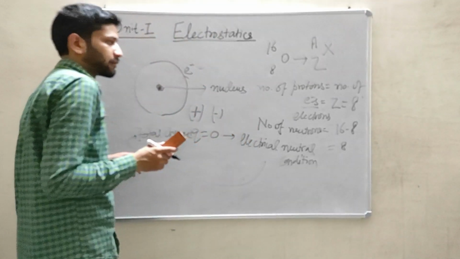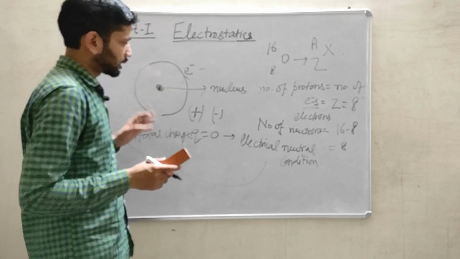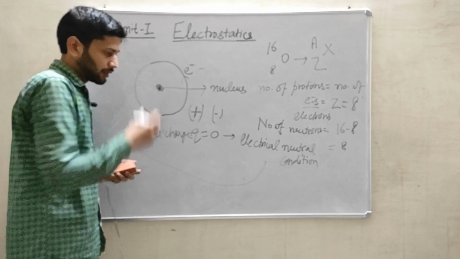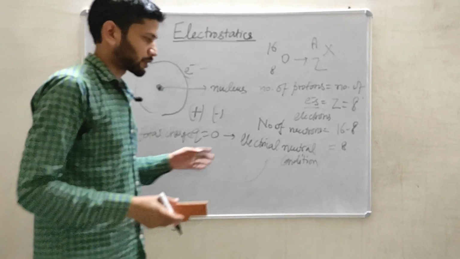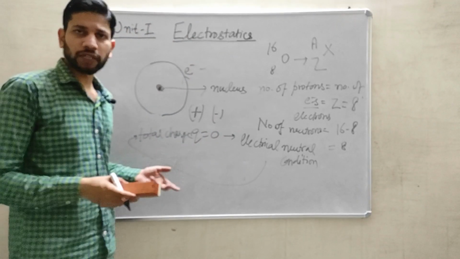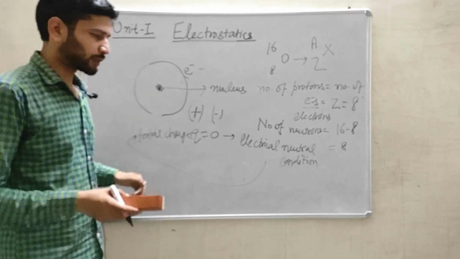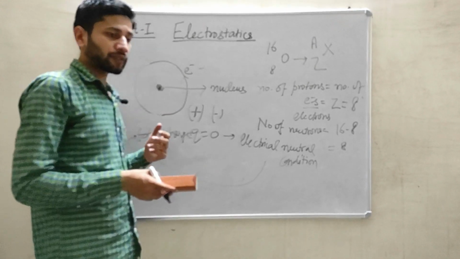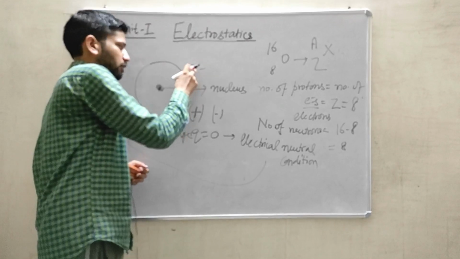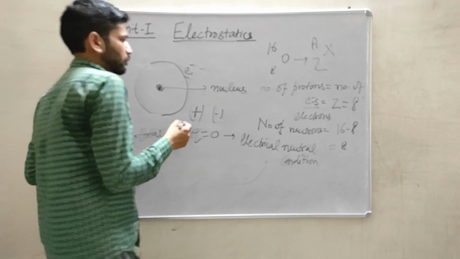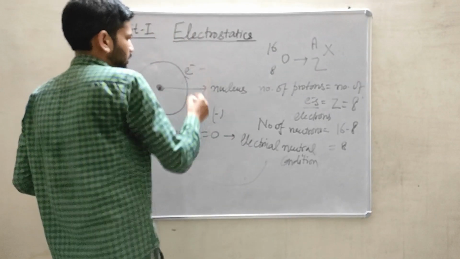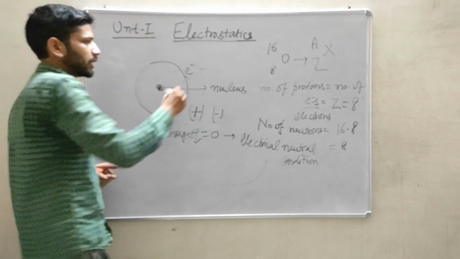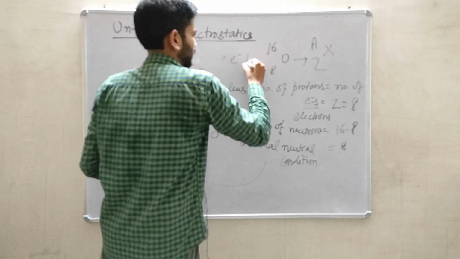If I give some energy to this atom somehow, maybe if I heat a particular board, because in any material a lot of atoms are present. If I am heating a material, basically I am giving some energy in terms of thermal energy to this electron, and after getting some thermal energy, it will leave the shell in which it is revolving, and it will become free.